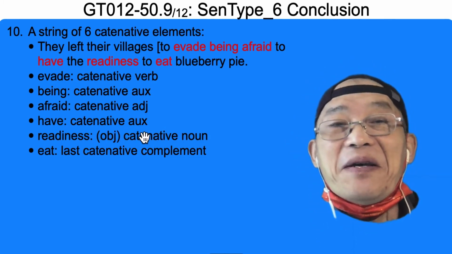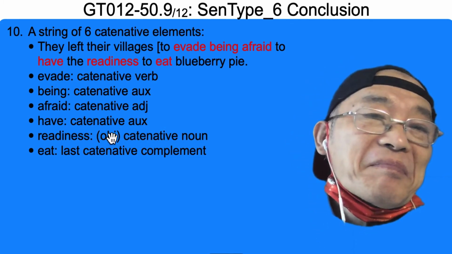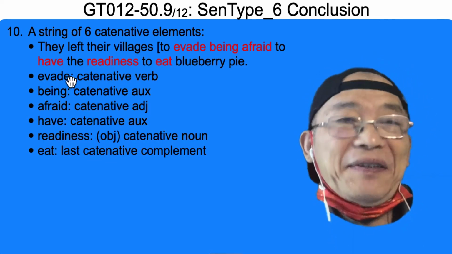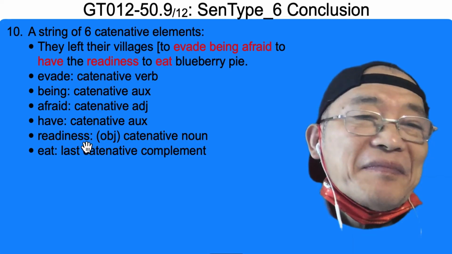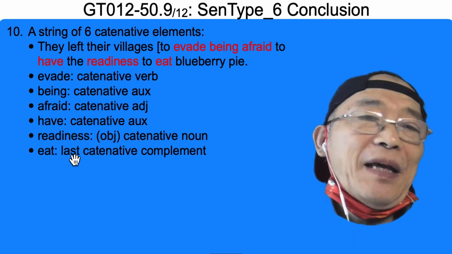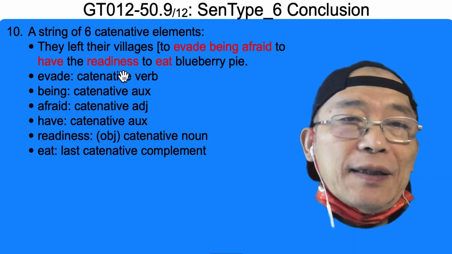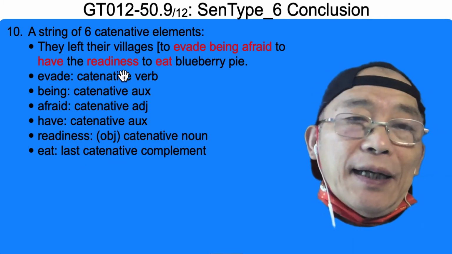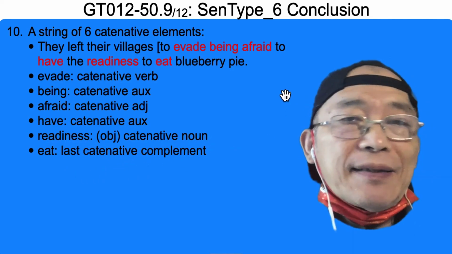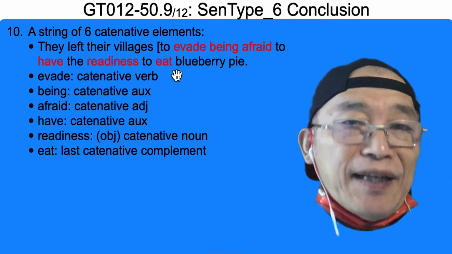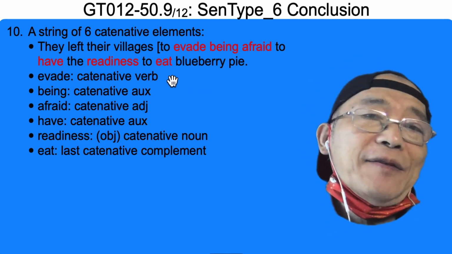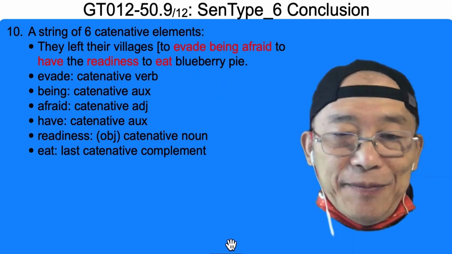Sorry. This is a catenative verb. Have something. Lexical verb. Catenative verb. So this is the object. A catenative noun. The last one could be any verb. So this is just a transitive verb of sense type 3.